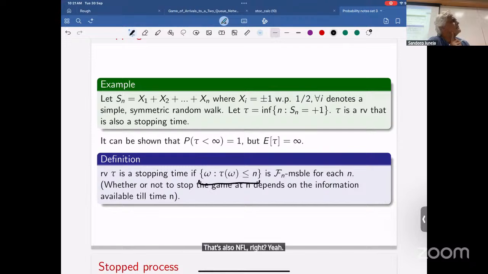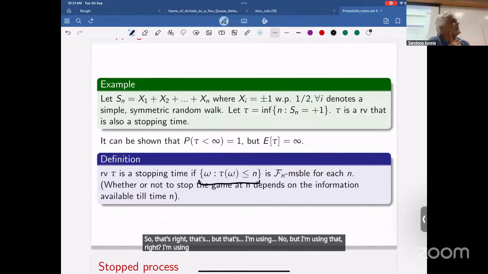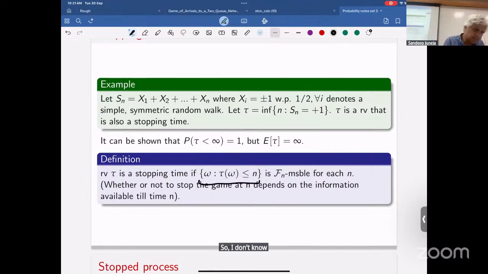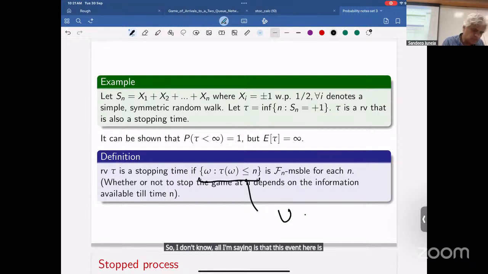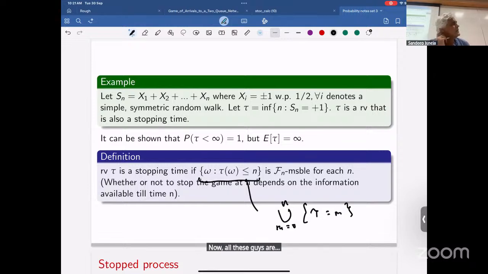All I'm saying is that this event here is the union of tau equal to m, m equal to 0 to n. So my question now is why did I use the above definition and not the below one?